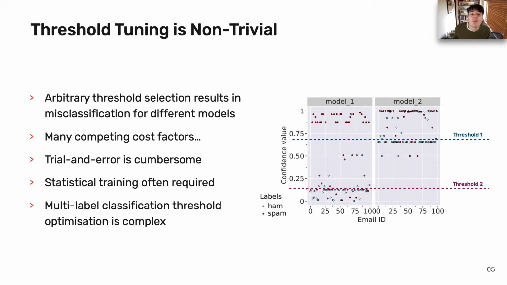Multiple models have varying decision boundaries. For example, a model to detect email spam from safe email, or HAM, can result in a clear threshold of about 0.2 for the first model and another of 0.65 for the second model. One threshold for both models would result in misclassification. Furthermore, appropriate thresholding considers many cost factors beyond the model's performance, such as financial cost of decisions, the impact incurred due to wrong decisions, or maintenance implications.